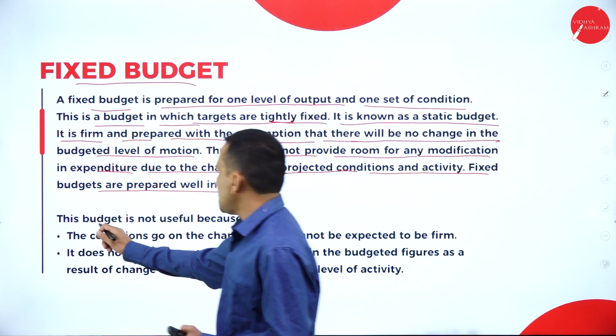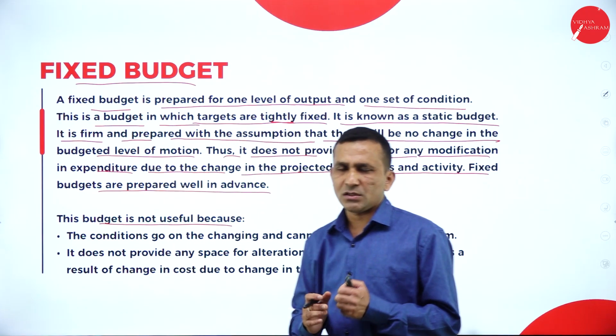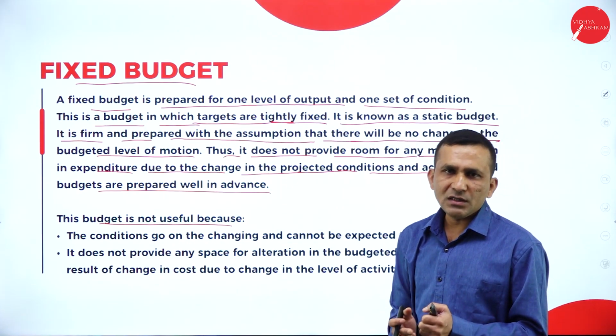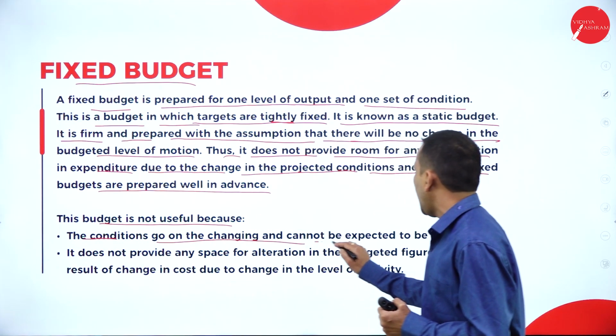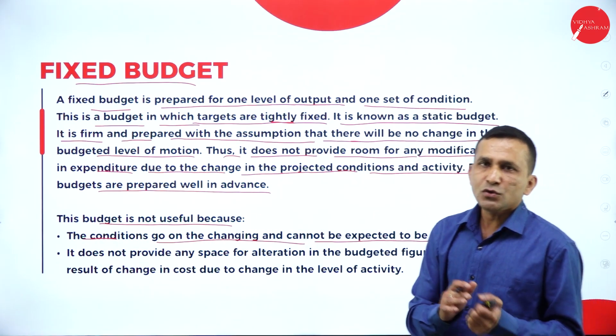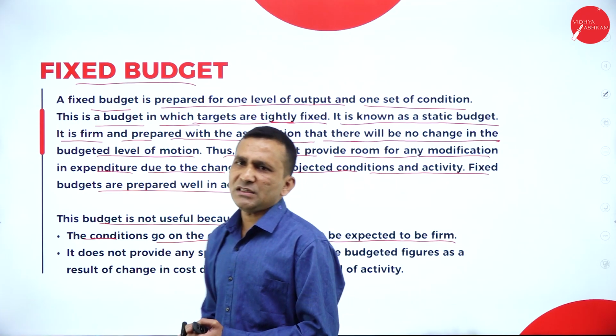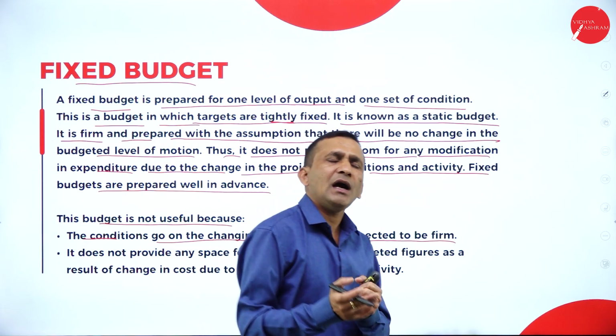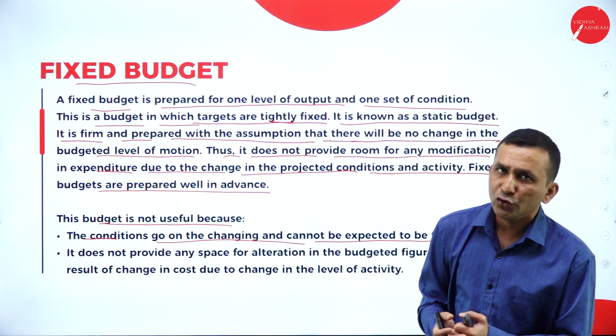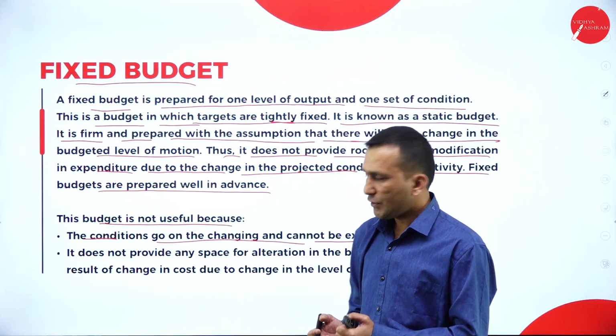This budget is not useful because we find a lot of difficulties here. Conditions keep on changing and cannot be expected to be firm. If you try to fix a budget based on exactly the price quoted by the supplier, it can increase in future days, so obviously it is not useful here.